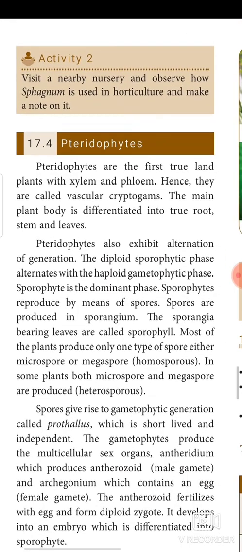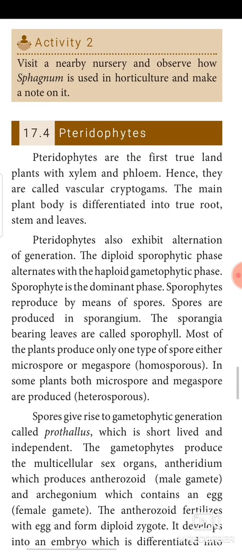What is a pteridophyte? Pteridophytes are the first true land plants with xylem and phloem. As I have already told you, xylem and phloem are the vascular tissues which help like blood veins in our body. Hence they are called vascular cryptogams. The main plant body is differentiated into true root, stem and leaves.